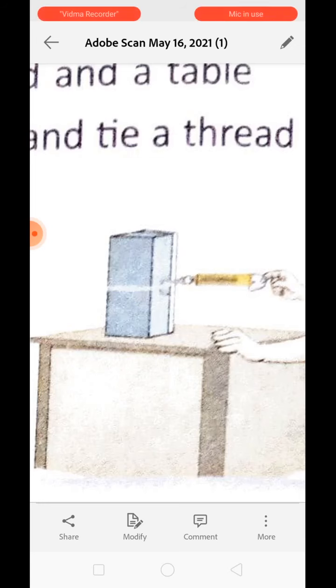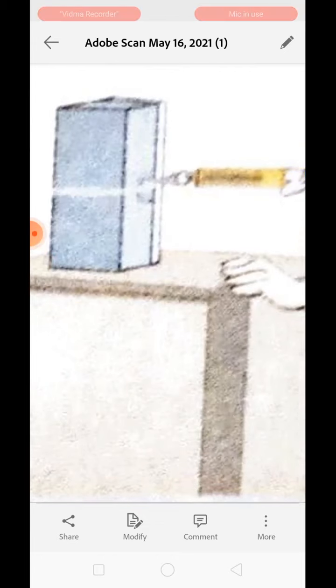The reading on the scale when the box just begins to slide is the measure of static friction, while when the box continues to slide, the measure is of sliding friction. The reading on the scale when the box is pulled on pencils is the measure of rolling friction. If I keep pencils under this box and pull the thread, the pencils will roll below the surface of the shoe box and the sliding friction will get converted into rolling friction.